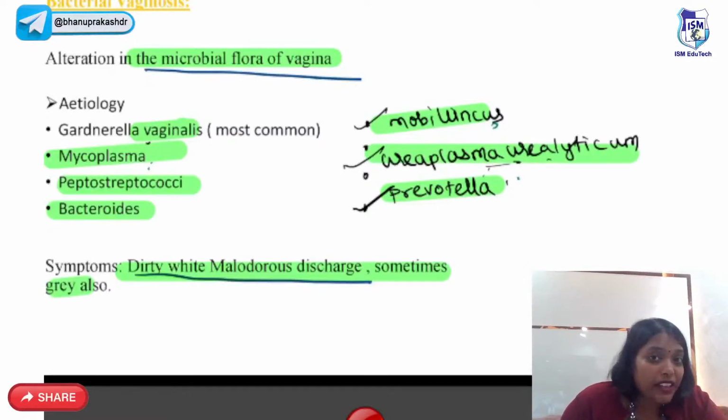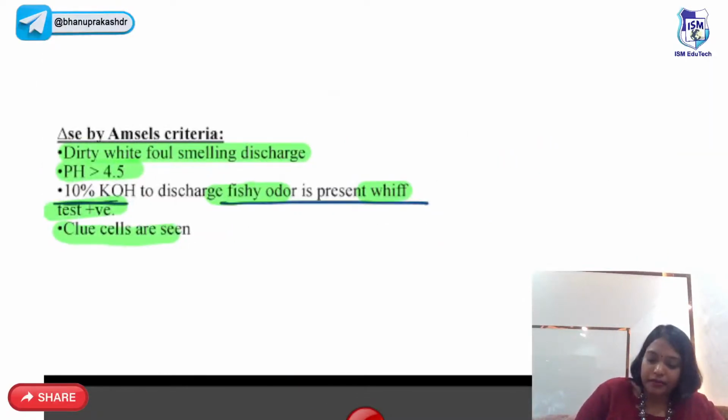Whereas the bad bacteria, Gardnerella, Mycoplasma, Bacteroides, Peptostreptococci, Mobiluncus, Ureaplasma urealyticum, all these are going to increase. So it's the alteration of microflora. But this does not include inflammation, so there is no pruritus. It's only dirty white malodorous discharge, but there's no pruritus.